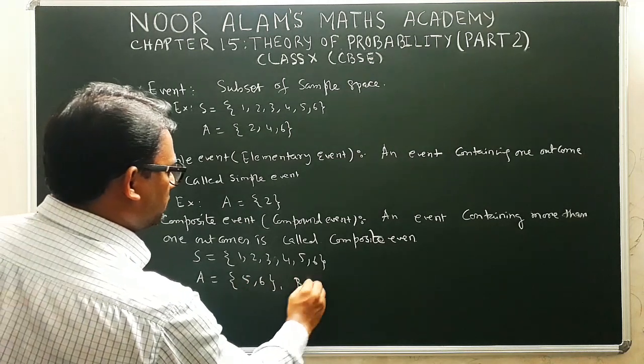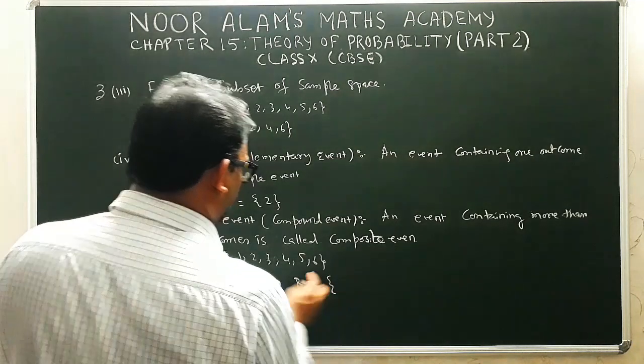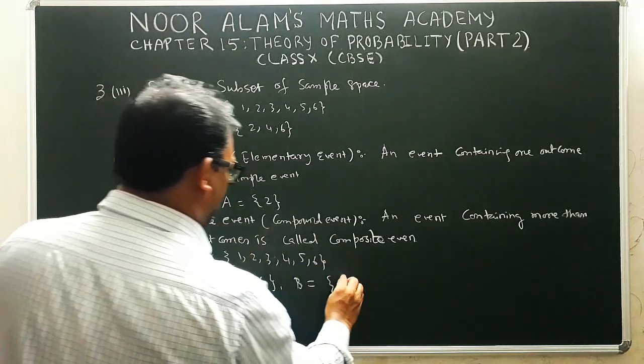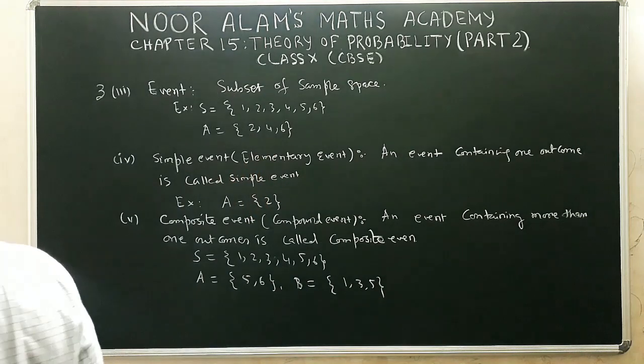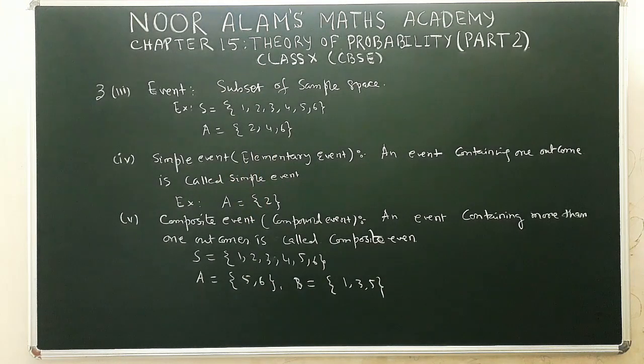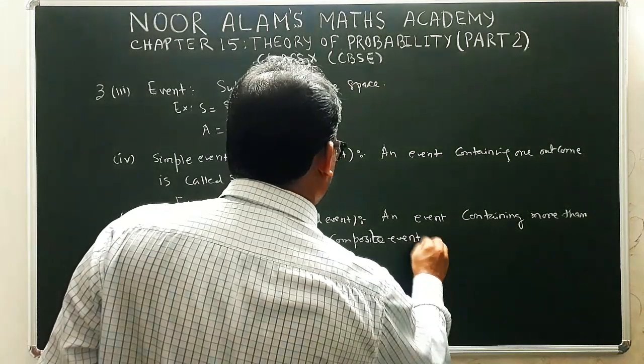If we construct another event, that is the set of all odd numbers from these sample points, we have 1, 3, 5. Now we see that in both the cases A and B, the number of outcomes is more than 1. So this event is known as composite event.